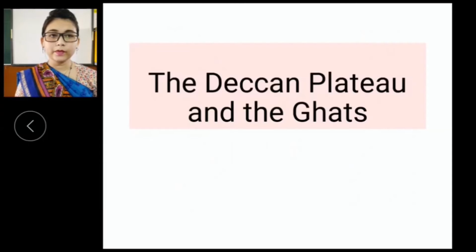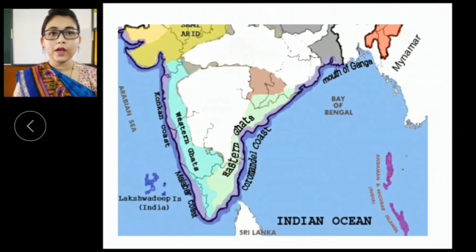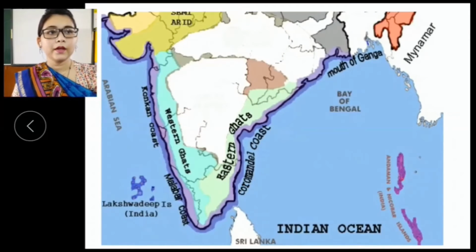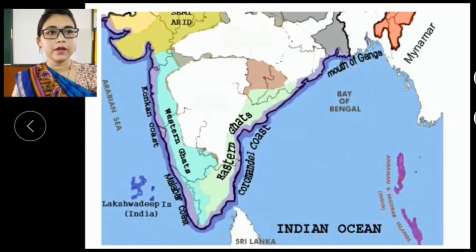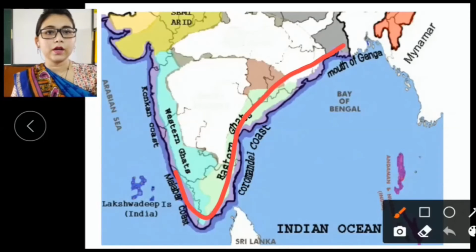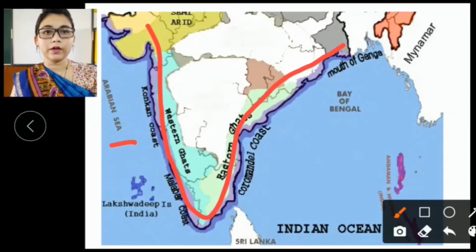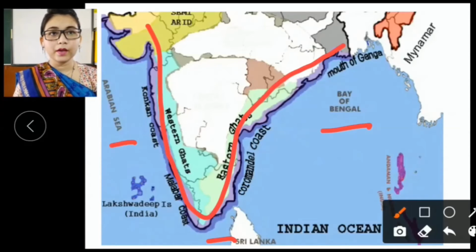Our next landform is the Deccan Plateau and the Ghats. Let's move further and see. Students, here you can see the southern part of India. This is the Indian peninsula. We have studied in previous chapters that a landmass which is surrounded by water on 3 sides is known as a peninsula.